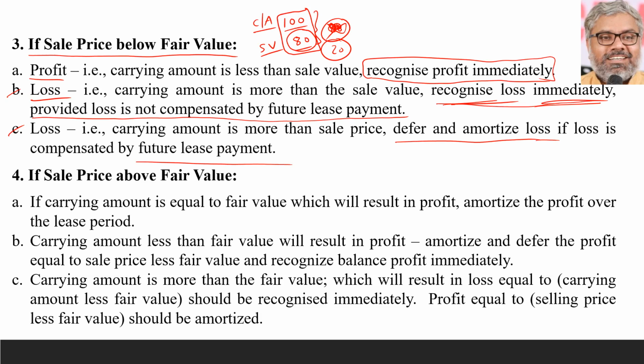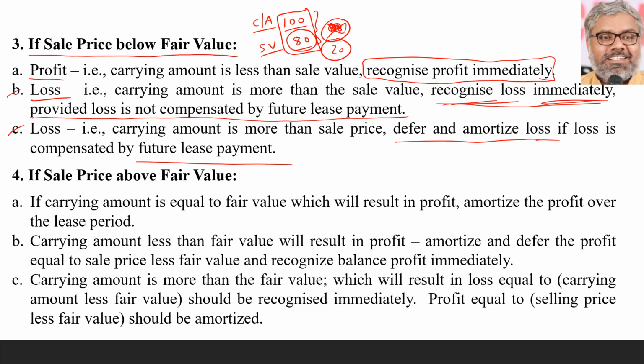So if a treatment is asked, we have to write that if the loss is compensated by future lease payments, then it can be recognized over a period of time by deferring and amortizing the loss. If that loss is not compensated by the future lease payments, then only such loss can be recognized immediately. If it is profit, it can be recognized immediately. When is that?